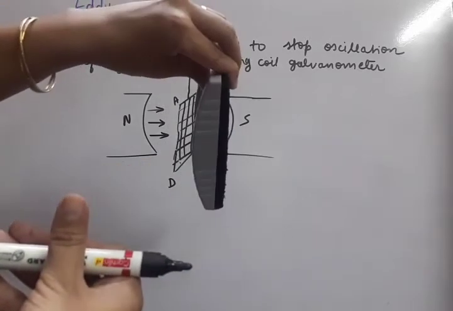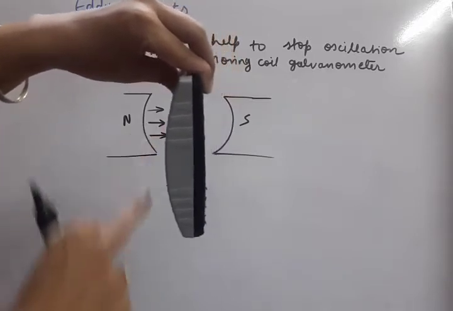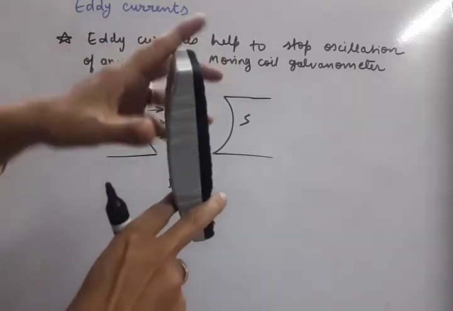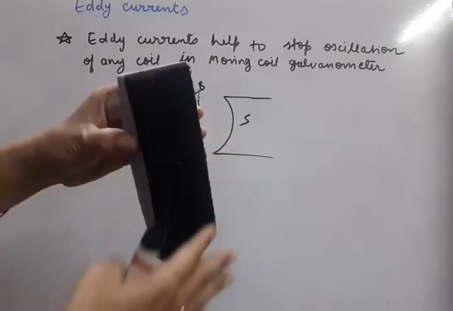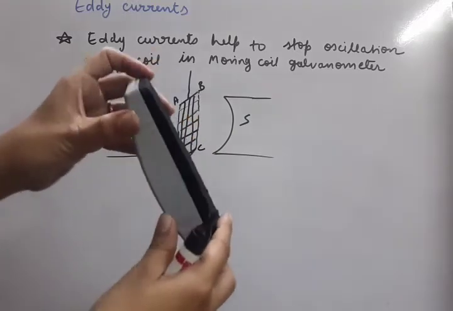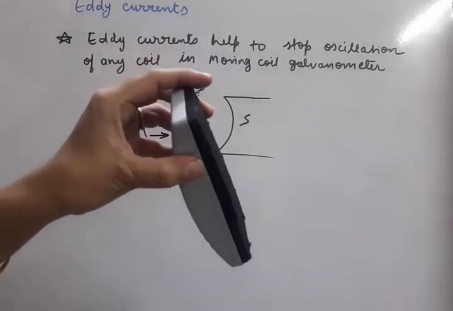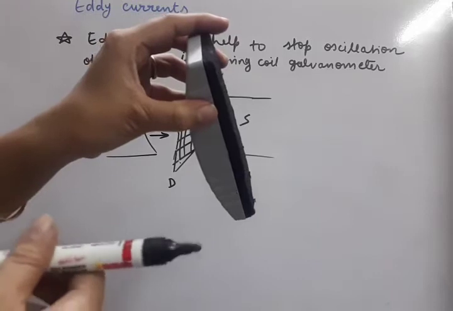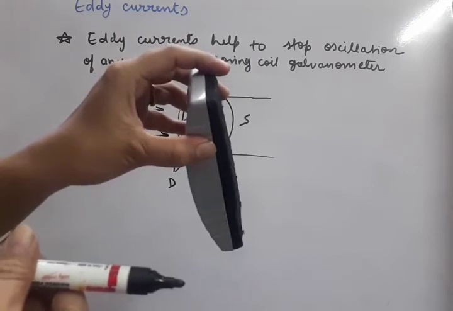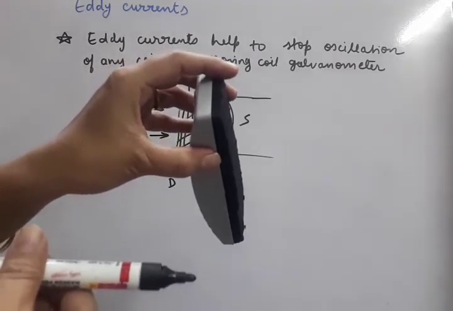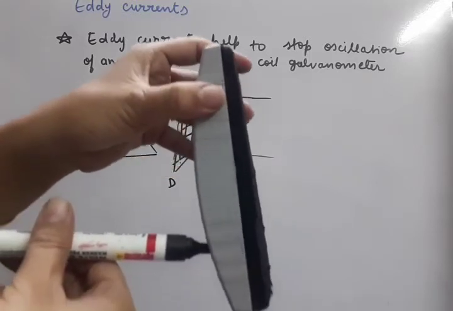So when this coil is moving out of the N and S, the flux decreases, and due to the decrease of the flux, induced currents are produced. But because it is a metallic conductor or it is two-dimensional, we will call these currents eddy currents. Now eddy currents also follow the Lenz law for their direction. Lenz law opposes the cause. Cause was decrease of magnetic flux. So the eddy currents will flow in such a manner that they will be forced to increase the flux. And increase in flux is only possible in between, that means in the mean position.